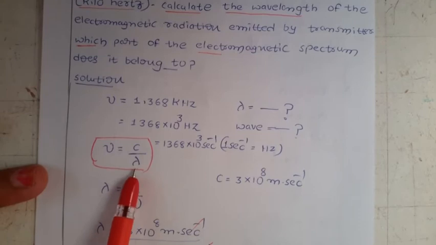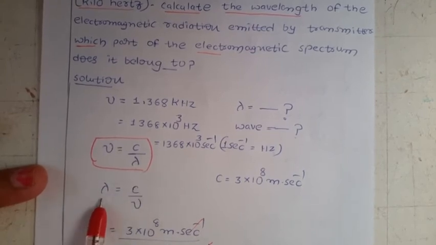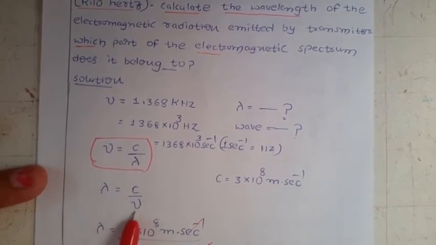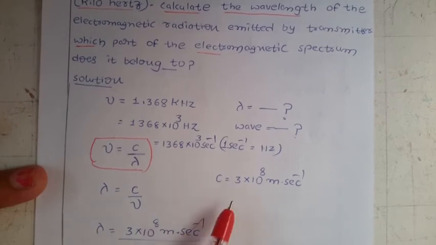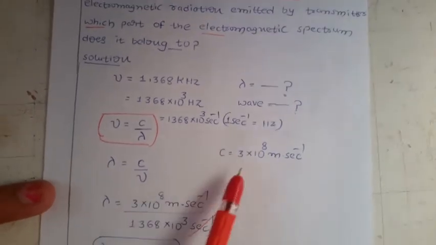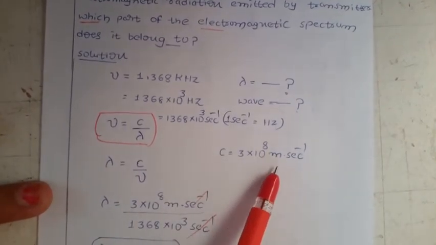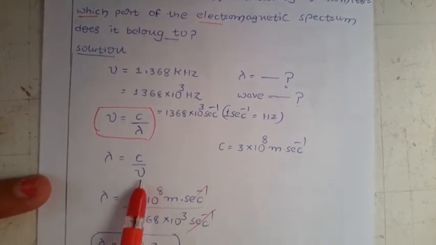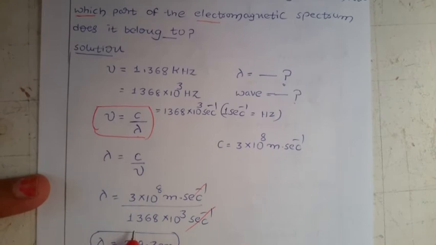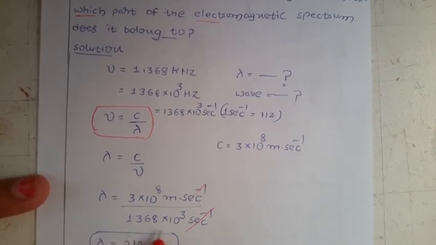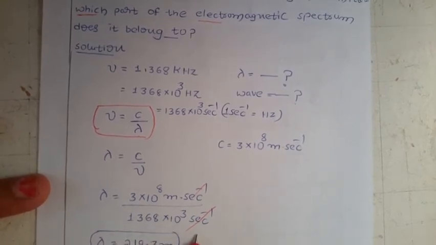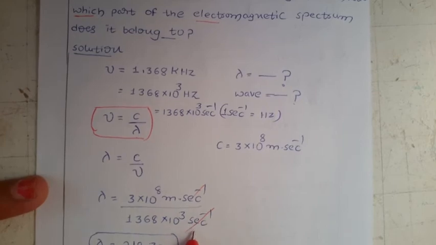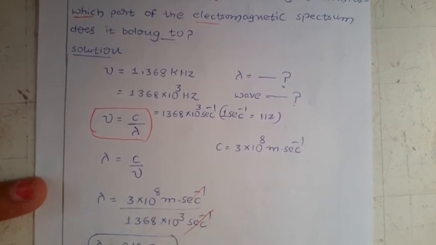Okay, now what we need? Lambda. Lambda is equal to what? C by mu. So lambda equal to, already we have the C value, 3 into 10 to the power of 8 meter per second, and already we have the frequency, 1368 into 10 to the power of 3 per second. So what happens here? Per second gets cancelled.